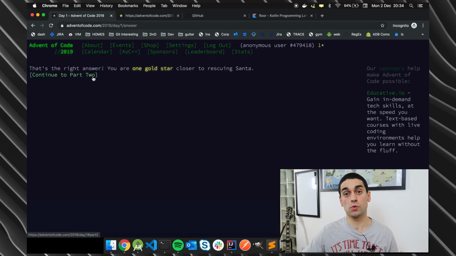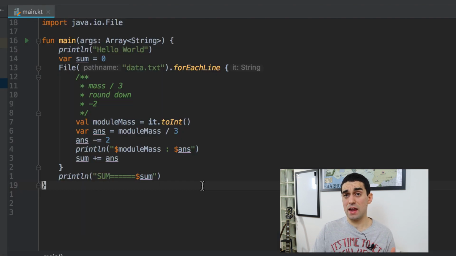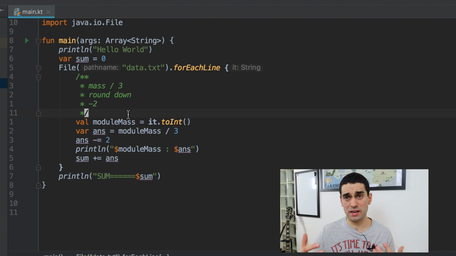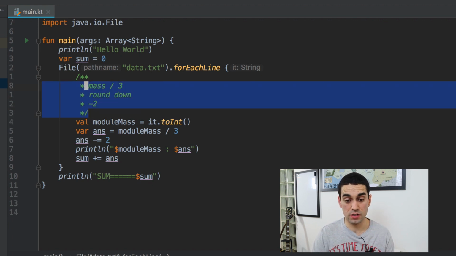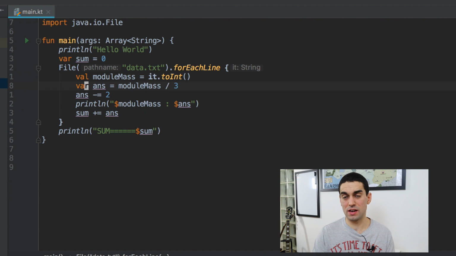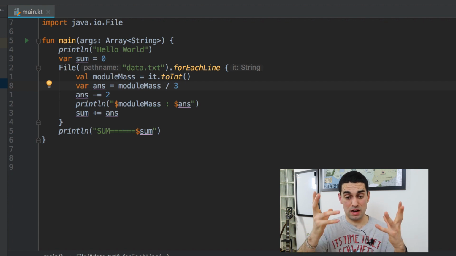It also gives me a link to continue to part 2 of the day 1 scenario. Most days of Advent of Code come with 2 tasks within them. But I'm not going to carry on in this video because I just want to give you a very quick flavor of Advent of Code as a whole and a very quick programming blast in Kotlin. If I head back to my solution, you can see that there's plenty of refactoring and cleaning up that can be done. In here, there's lots of comments and lots of unnecessary variables. I'm not actually going to refactor it in this video. It's more of a quick blast to show you how it could be done.